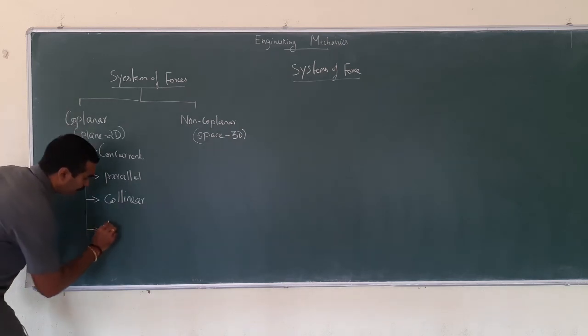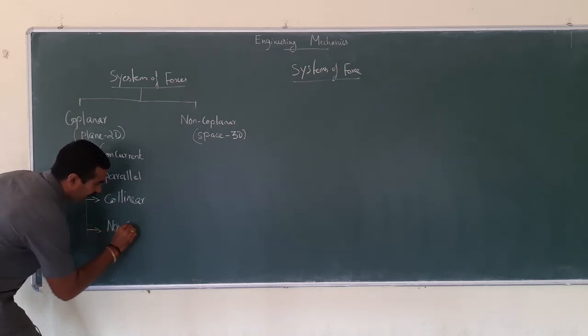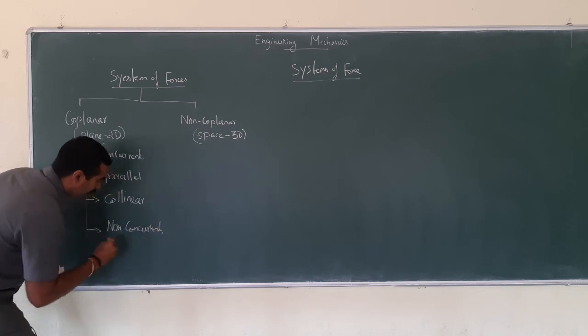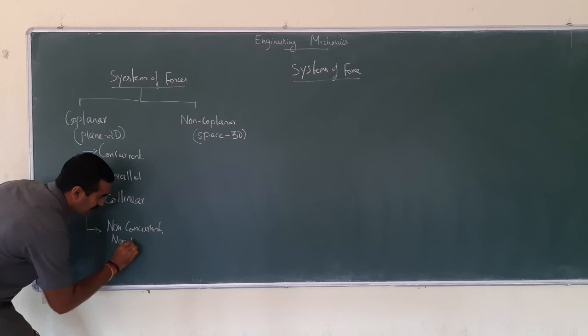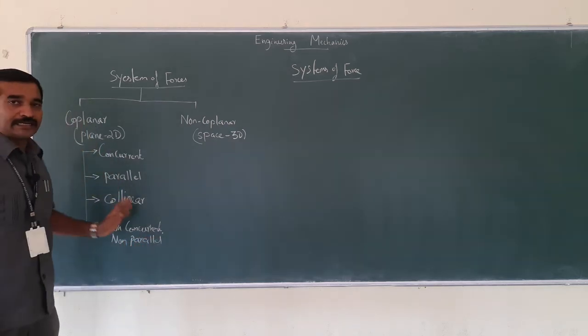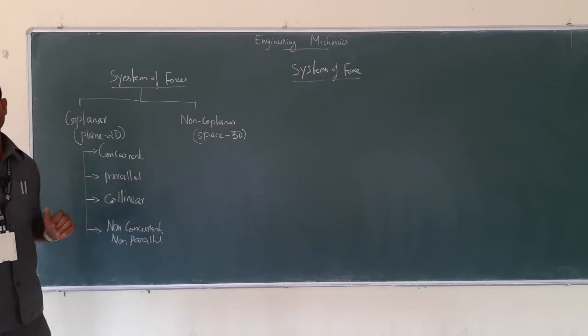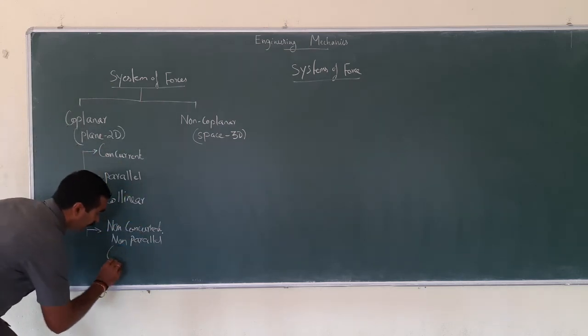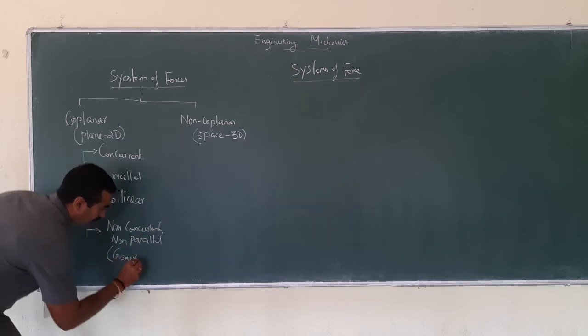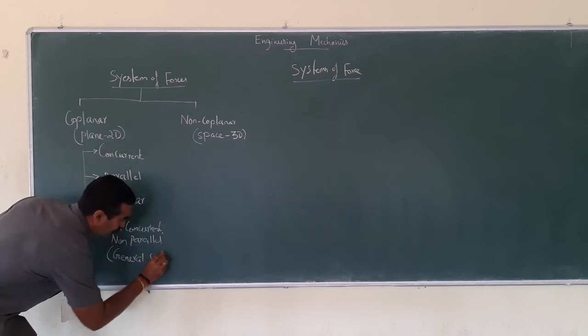The last one is coplanar, non-concurrent, non-parallel forces. The other name of non-concurrent, non-parallel force is general system of forces.